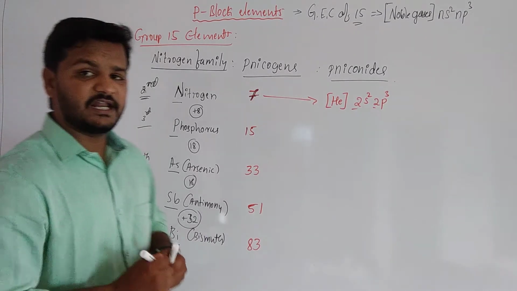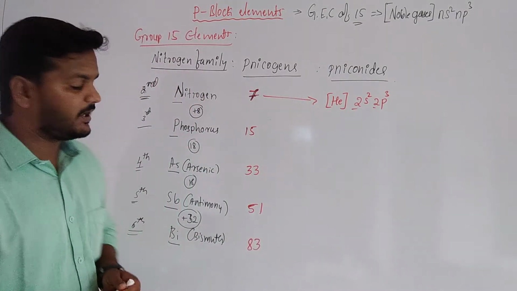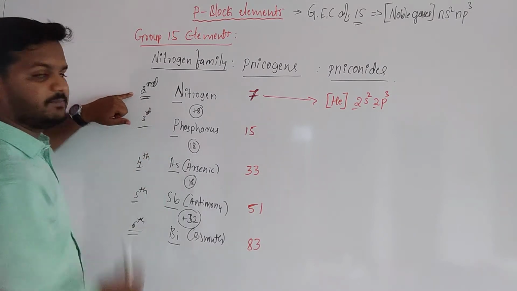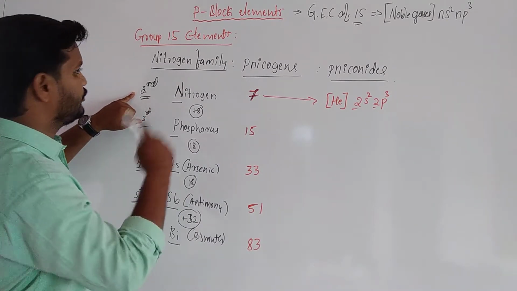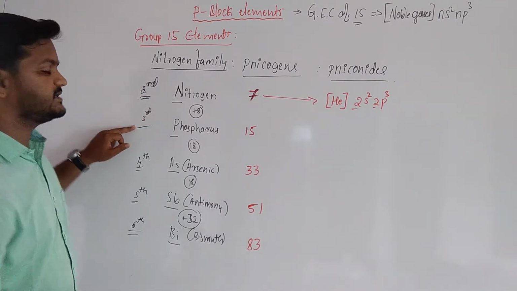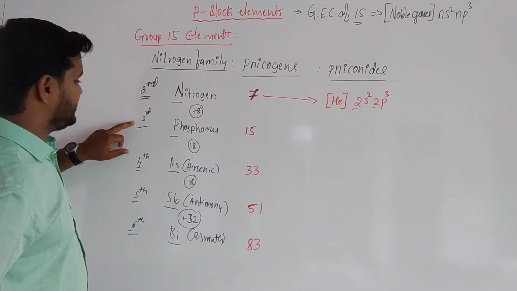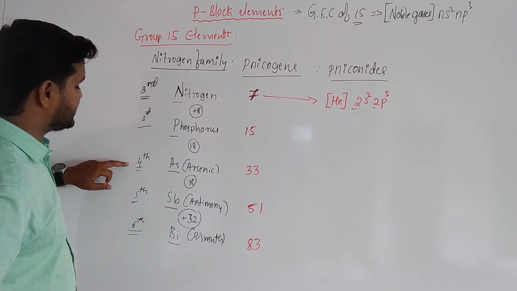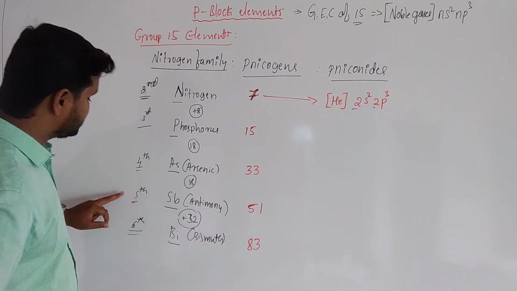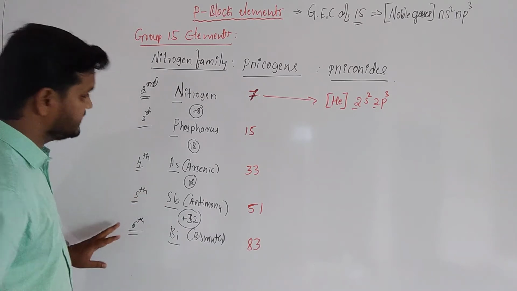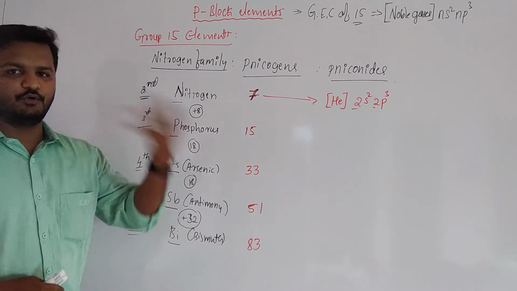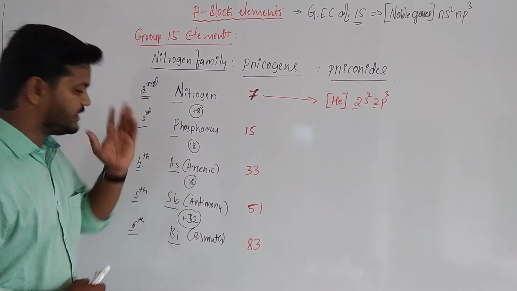So their electronic configuration you can easily write. Nitrogen is a second period element, that is why its outermost electronic configuration is 2s2 2p3, and phosphorus is 3s2 3p3. Arsenic is 4s2 4p3, antimony is 5s2 5p3, and bismuth 6s2 6p3. These are the outermost electronic configurations of the respective nitrogen family.